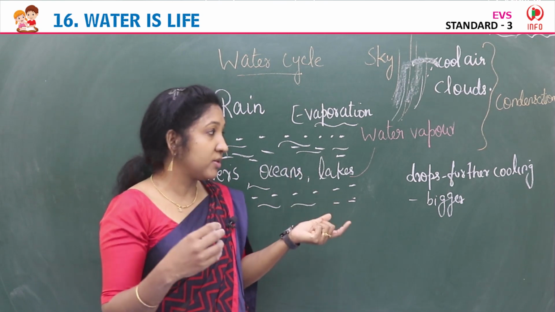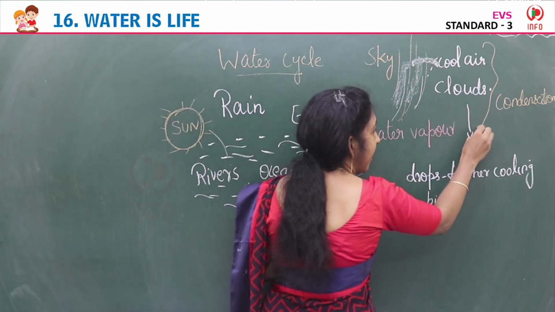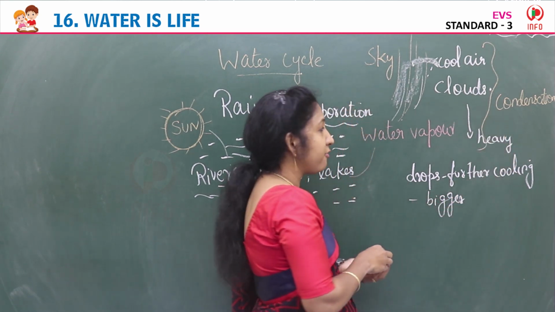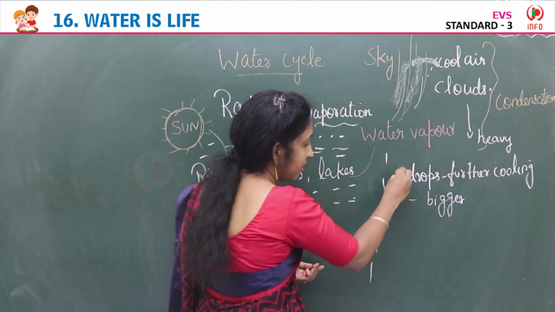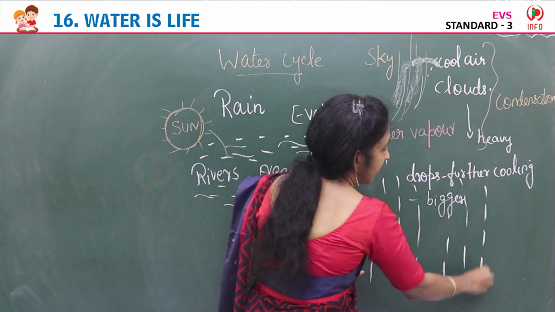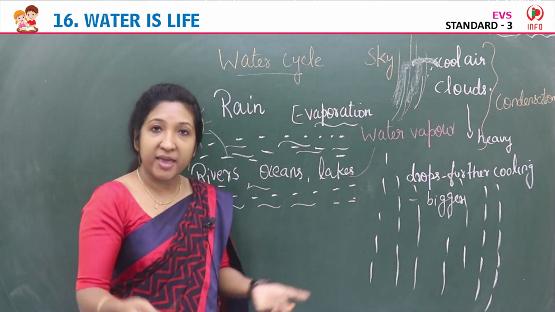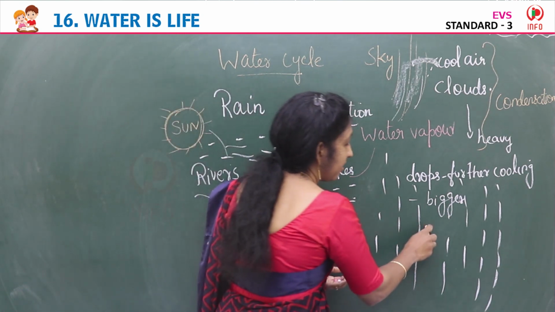When clouds become heavy, water is released in the form of rain. We get rain. The droplets become bigger, so clouds become heavy and water is released in the form of rain.